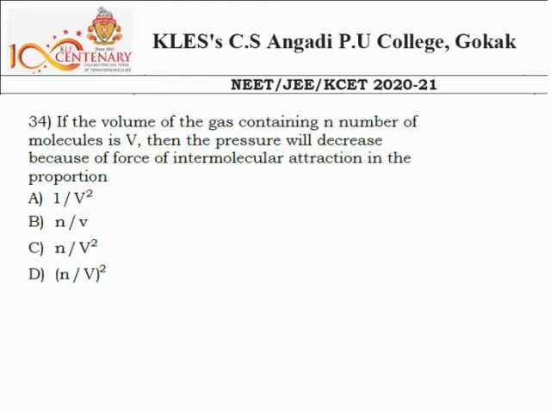Next, question number 34. If the volume of gas containing n number of molecules is V, then the pressure will decrease because of the force of intermolecular attraction in the proportion. We have a formula for real gas.